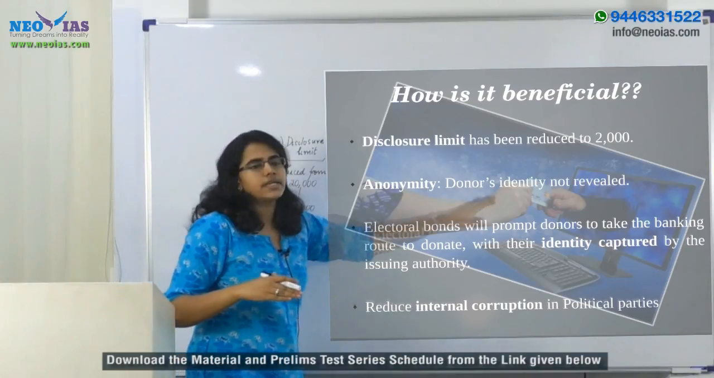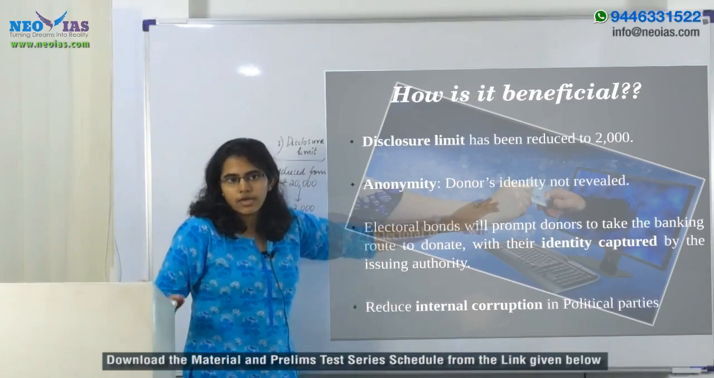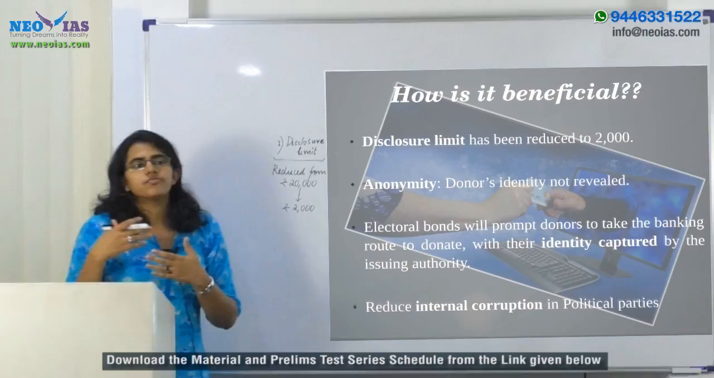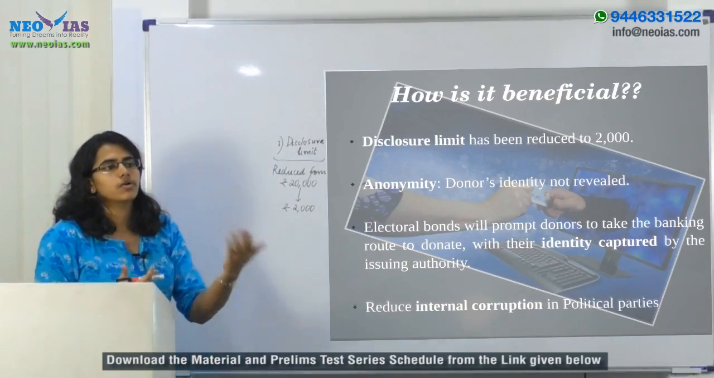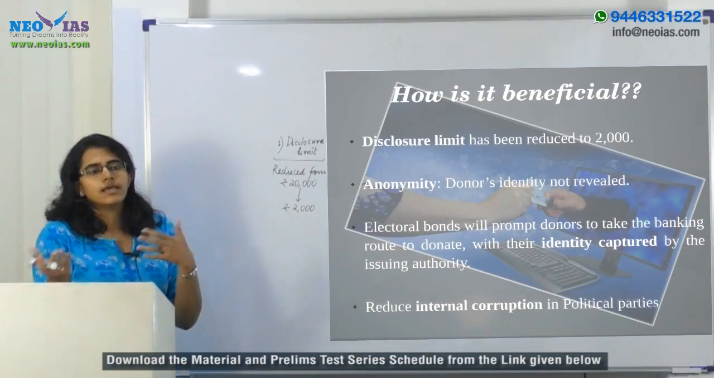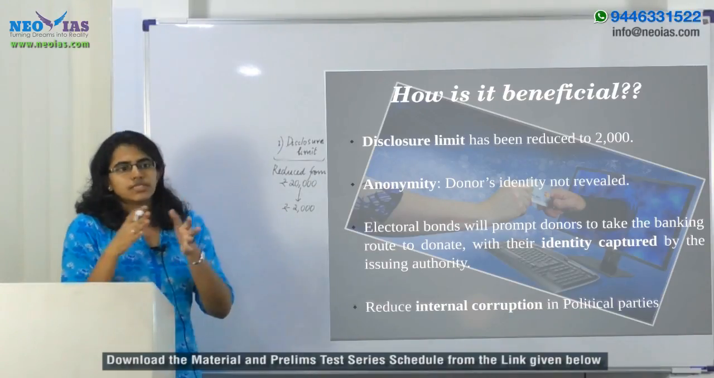So the donor's identity will not be revealed if one makes use of this electoral bond, and that can help in avoiding any kind of harassment by rival political parties. That is, if you donate to a particular political party and other political parties come to know about it, that can result in harassment when they come to power. So that kind of chance can be avoided.